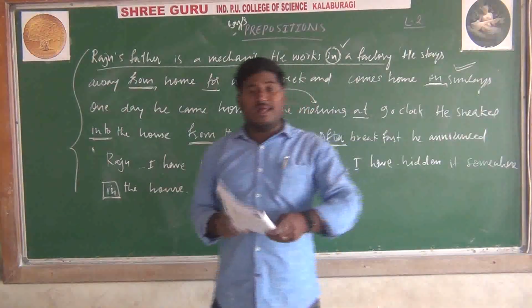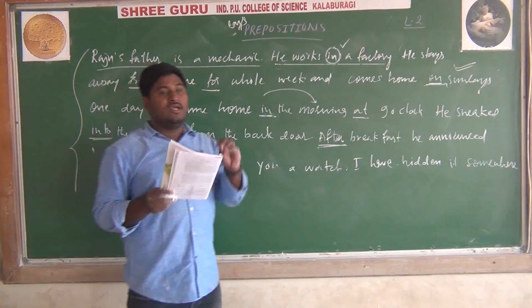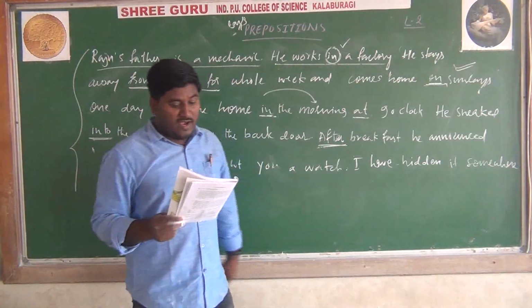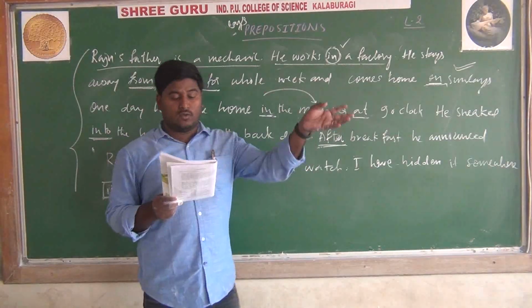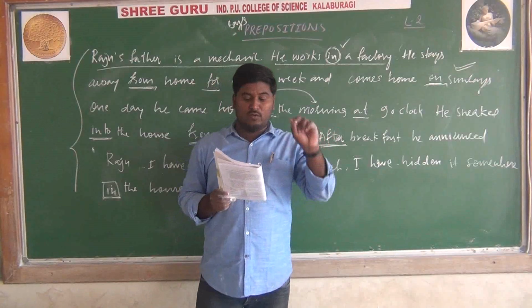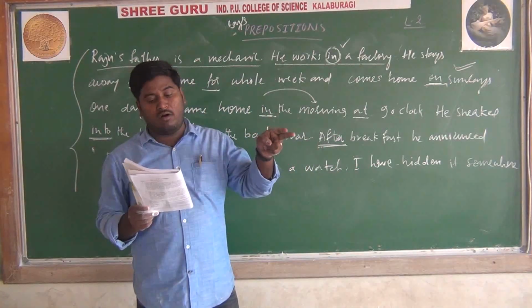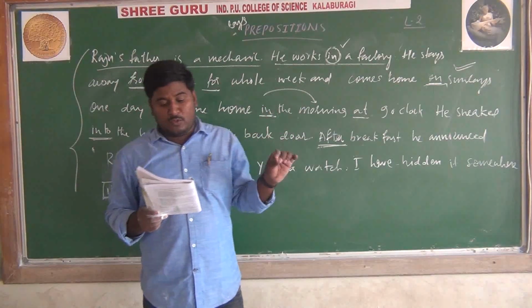Here are some examples. I will read them out, then write them on page number 5. He threw the ball across the court. If you read the sentence without the word "across", the sentence will not be correct. Here "across" is a preposition.